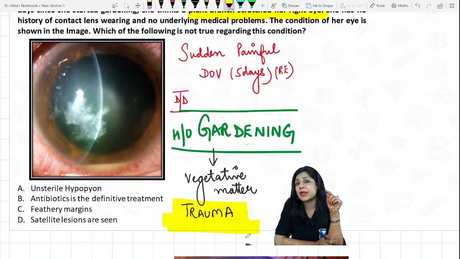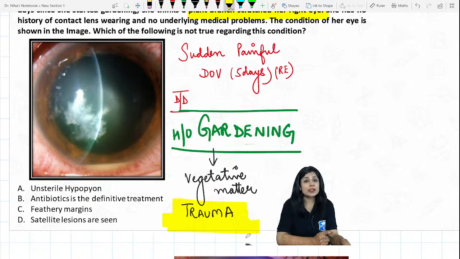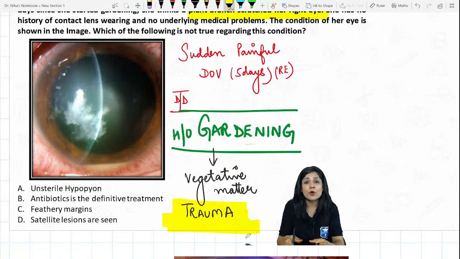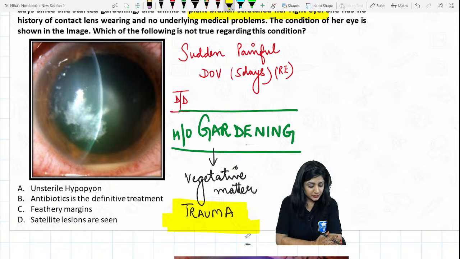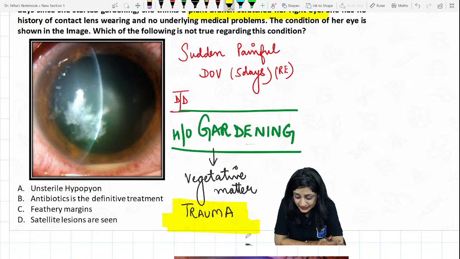What is vegetative matter? It could be a plant material, it could be an animal material. In plant material, wood could be there, or in animal material, an animal tail could be there. So what are you thinking? Did you get a clue? A very important thing, it is sudden and painful also. And Anjali, don't write only keratitis, you have to be specific. So Avinash is coming up directly with the answer. No, this is not a shortcut, Avinash. We have to go through all these things, only then I'll come to the answer.